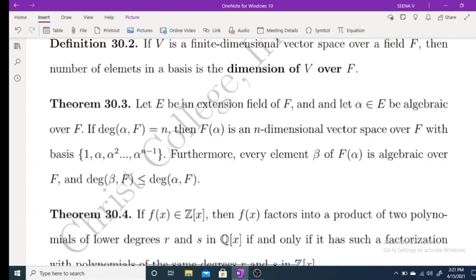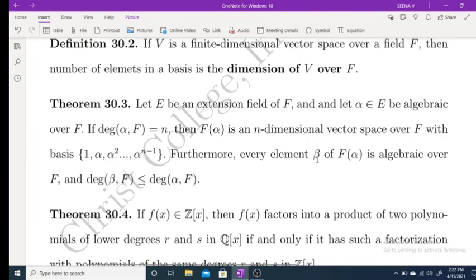Let E be an extension field of F. Alpha belongs to E be algebraic over F. Then degree of alpha over F is equal to n. Then F(alpha) is an n-dimensional vector space over F with basis 1, alpha, alpha², ..., alpha^(n-1). We have already proved every element in F(alpha) is of the form b0 + b1 alpha + ... + b(n-1) alpha^(n-1). That is rewritten as F(alpha) is an n-dimensional vector space with this basis.